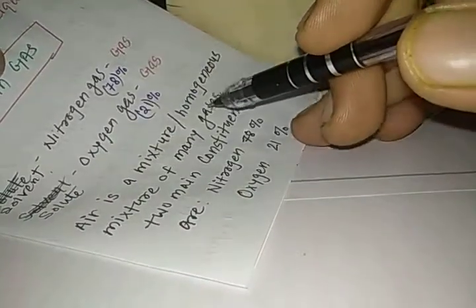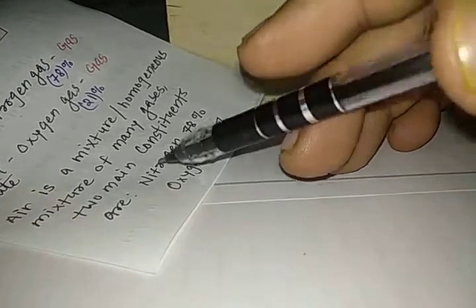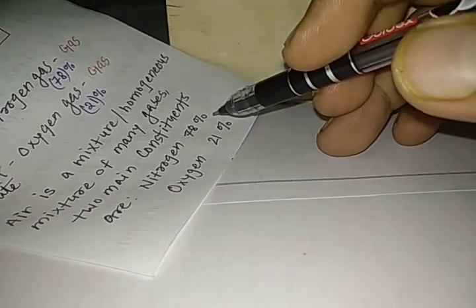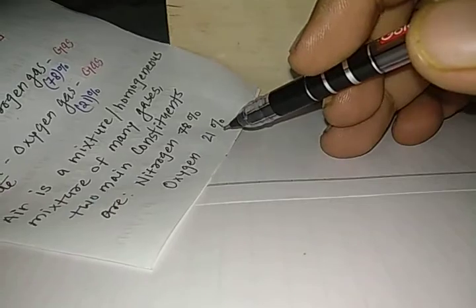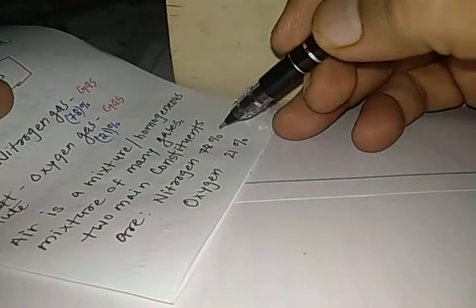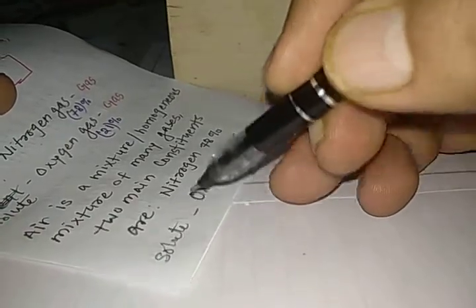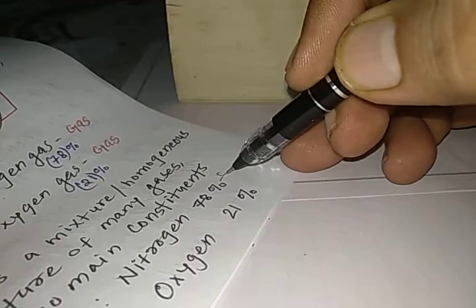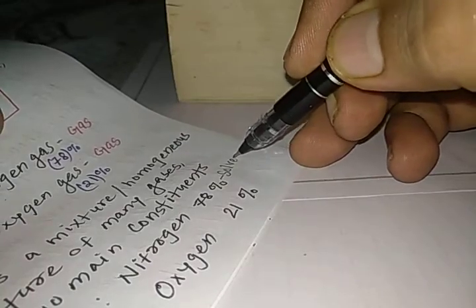Air is a mixture which is a homogeneous mixture of many gases. Two main constituents are nitrogen, which is 78%, and oxygen, which is 21%. Your nitrogen is the solvent and oxygen is your solute, and this nitrogen is going to be the solvent. So this is how we can understand the gas in gas type of mixture.